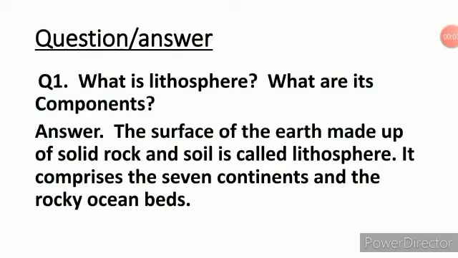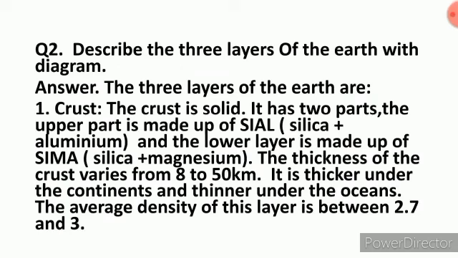Some question answers are given here. What is lithosphere and what are its components? So the answer will be: the surface of the earth made up of solid rocks and soil is called lithosphere, and it comprises the 7 continents and the rocky ocean beds. In this question you have to describe the 3 layers of the earth with diagram. So the answer will be: the 3 layers of the earth are crust, mantle and core.